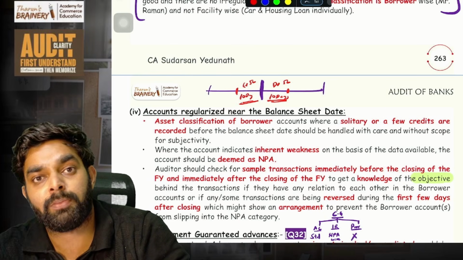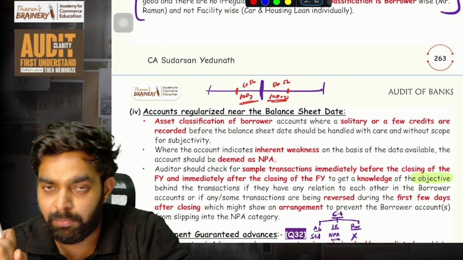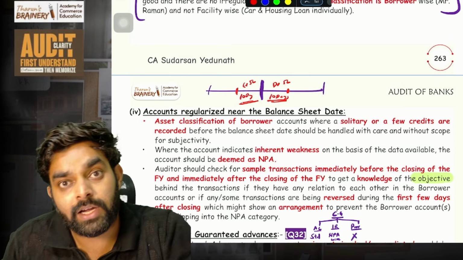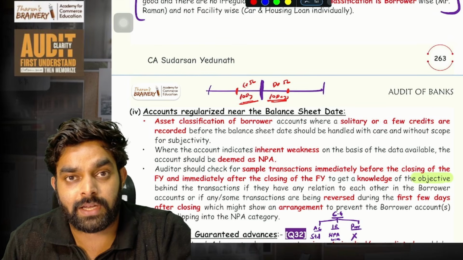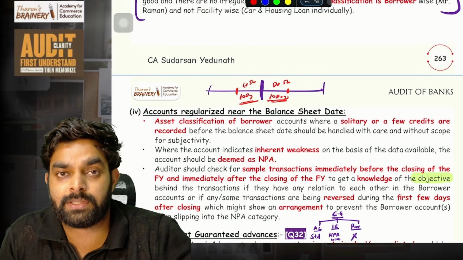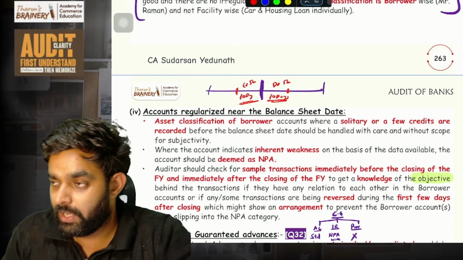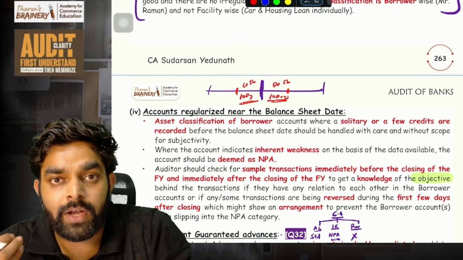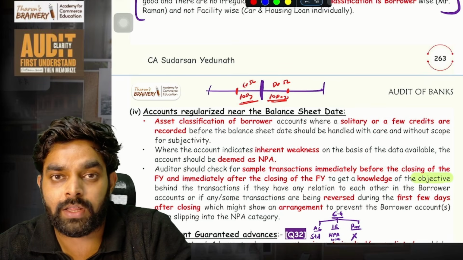And it continues as an NPA if the customer has not paid any money. November, December, January, February, March, it remains an NPA. At the closing, the balance sheet date, 31st March, that borrower's account will be classified as NPA.